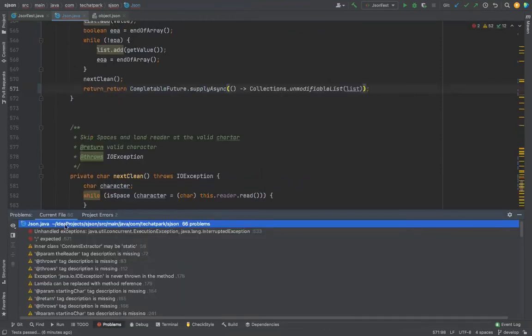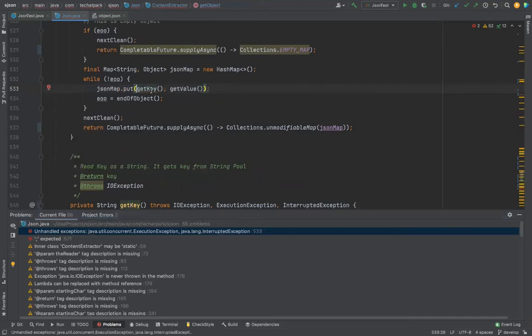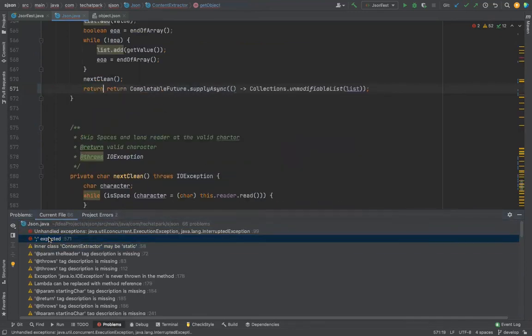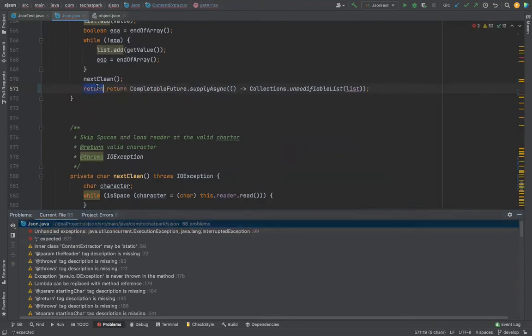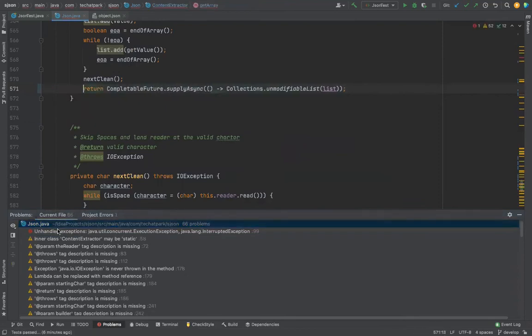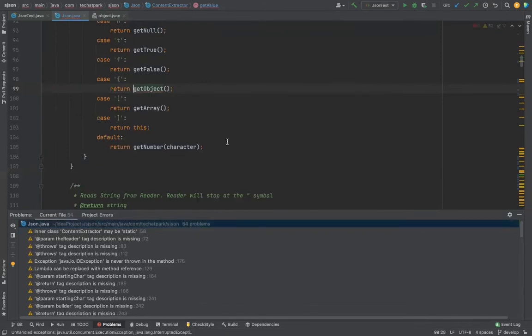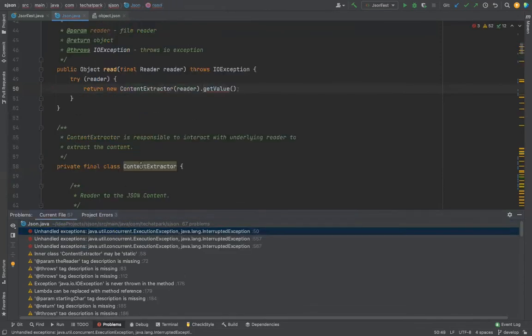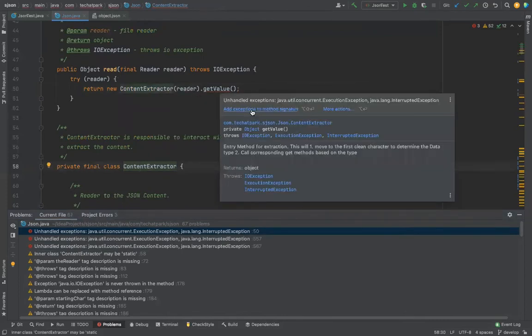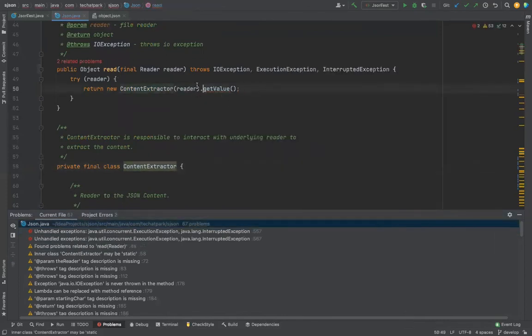Okay, now I think we did everything. Unhandled exception. So this you need to throw, and it is expecting this one. That's okay. We did the unhandled exception. So this also you need to throw in the method signature. See, this unhandled exception itself is creating a lot of this. But you need to return the object as such. So what do you need to do?